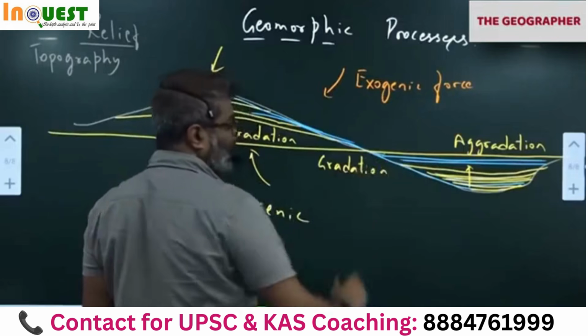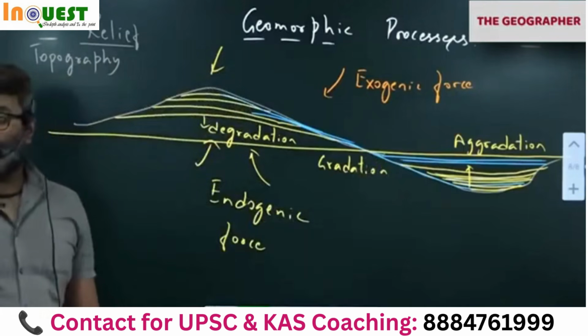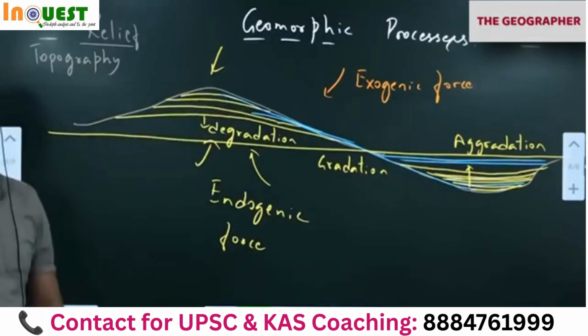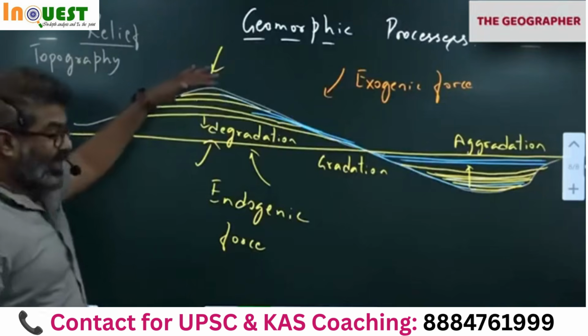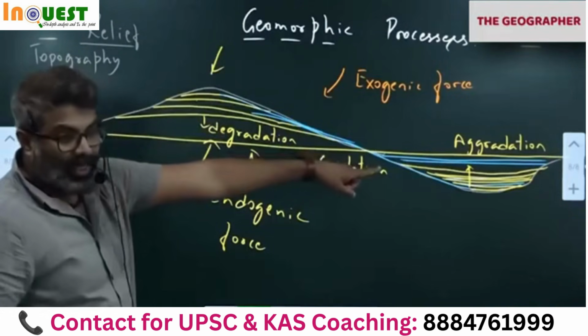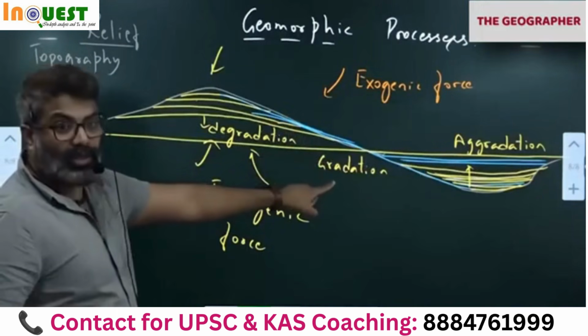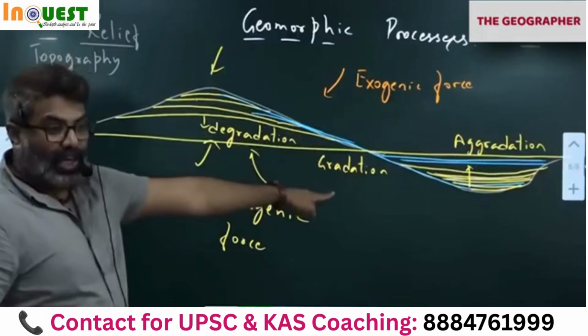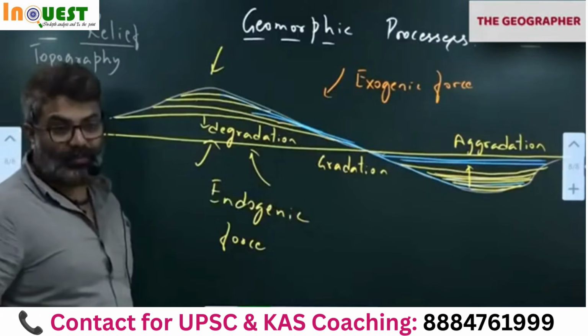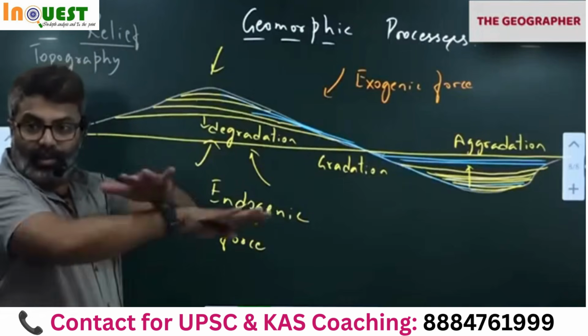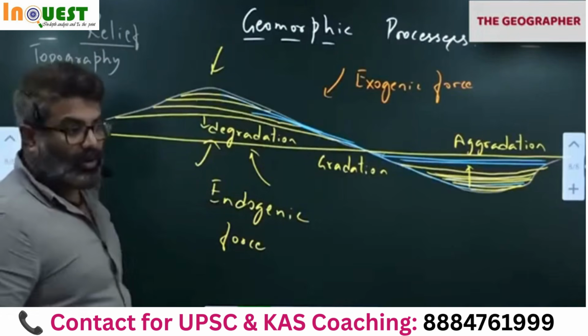Gradation of earth's surface. So what is happening now is gradation of earth's surface. As we speak now, this is happening outside. One side degradation taking place, other side aggradation taking place. What is the final product? What is earth trying to achieve? Gradation. Gradation of earth's surface. Gradation means the same level. Okay.